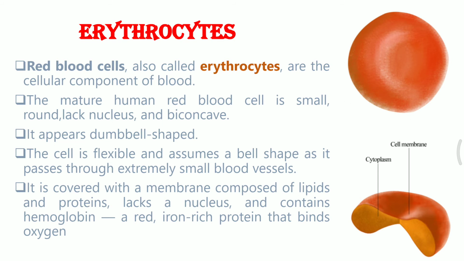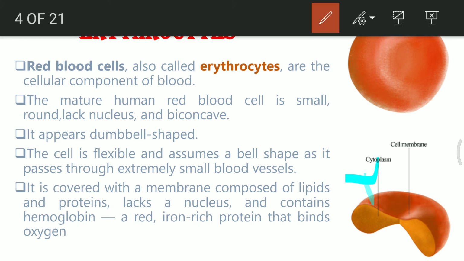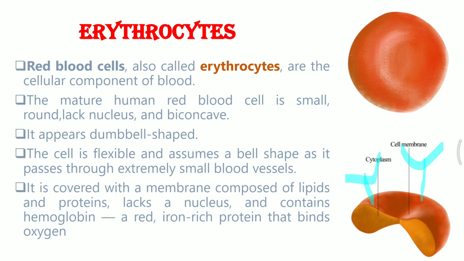It is covered with a membrane composed of lipids and proteins. The lipids and proteins are glycoproteins and they give the blood group. So we have a particular blood group depending on the presence of a certain type of glycoprotein receptors on our RBCs.